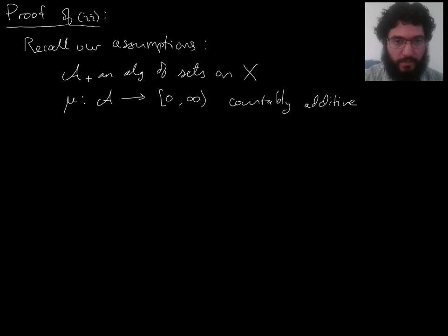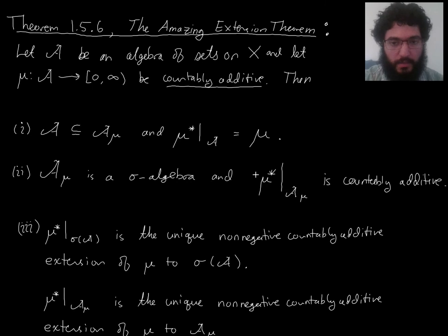So let's start by remembering our assumptions. A is an algebra of sets on X, and mu is a countably additive non-negative function on A, also known as a non-negative measure. So you can just say mu is a non-negative measure on an algebra of sets. Then we have 2 goals. Prove A mu is a sigma algebra, and prove that mu star is countably additive on it.